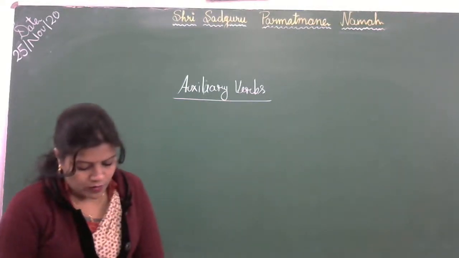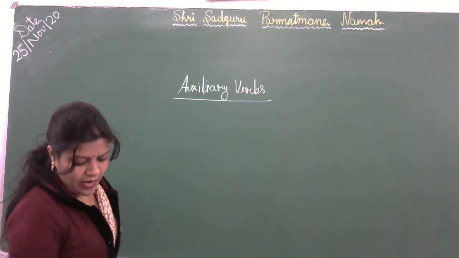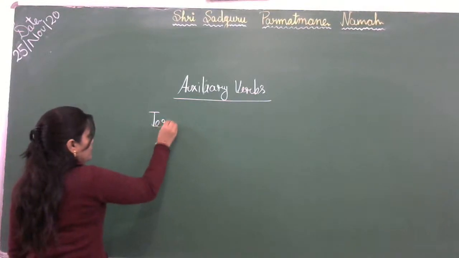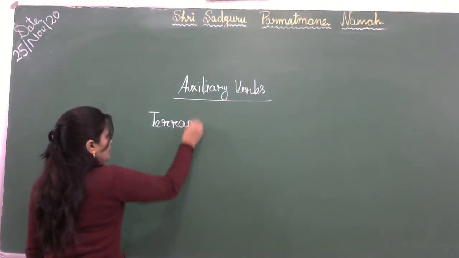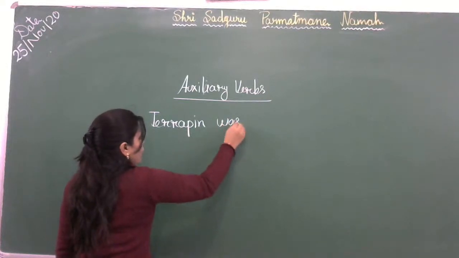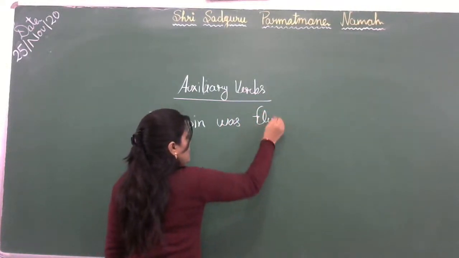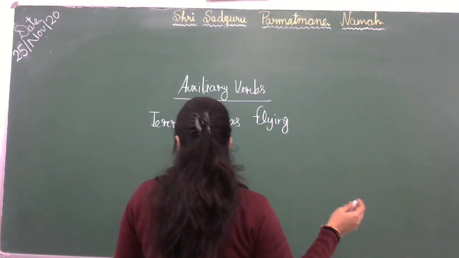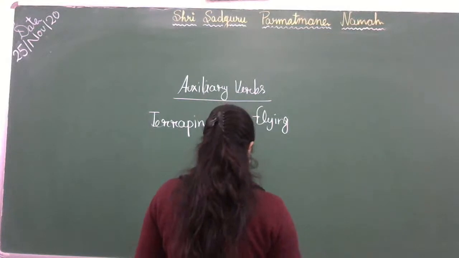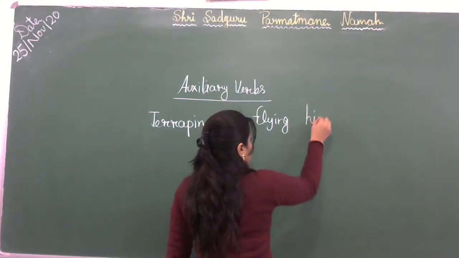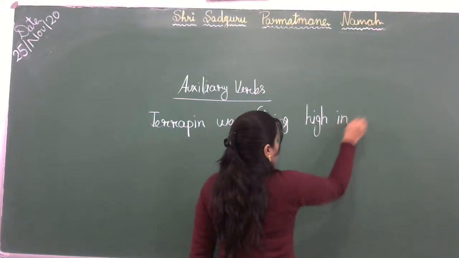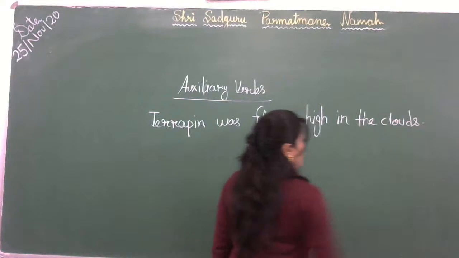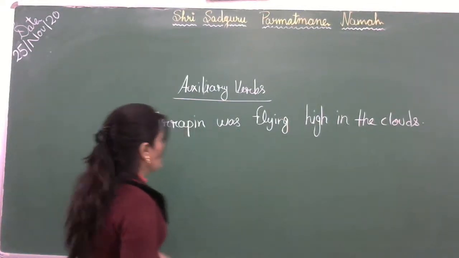Okay, like, Terrapin was flying high in the clouds. So first see this example. Terrapin was flying high in the clouds. Okay. What is the verb in this sentence?